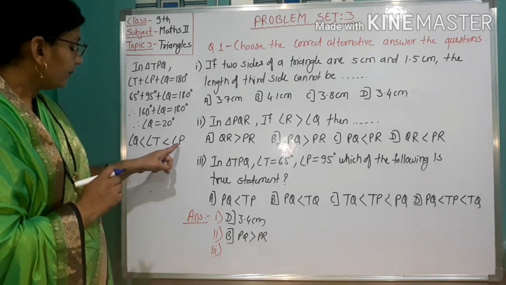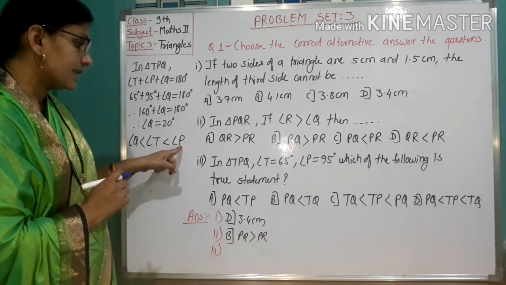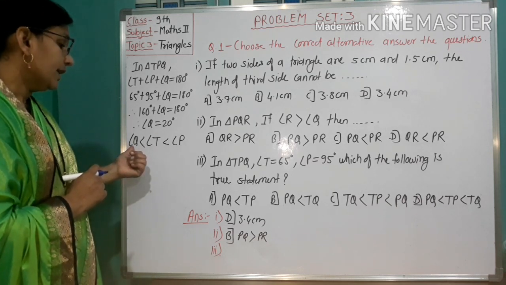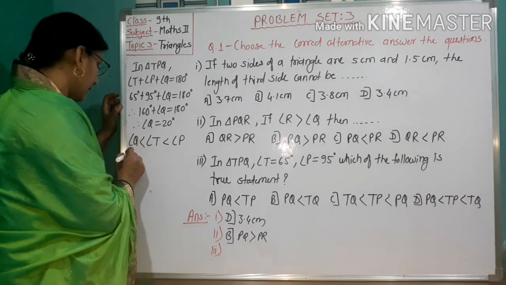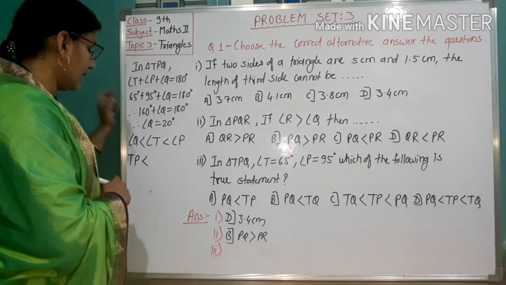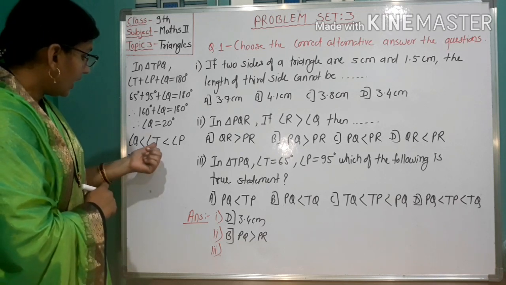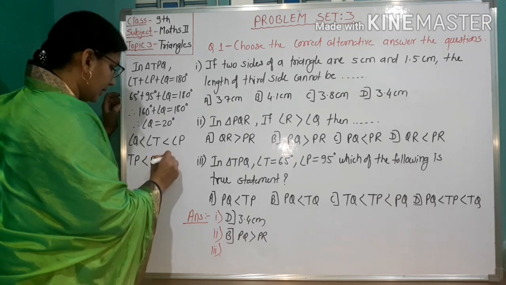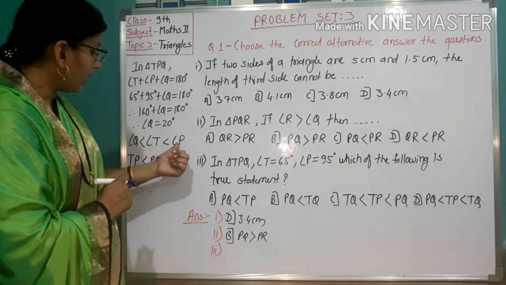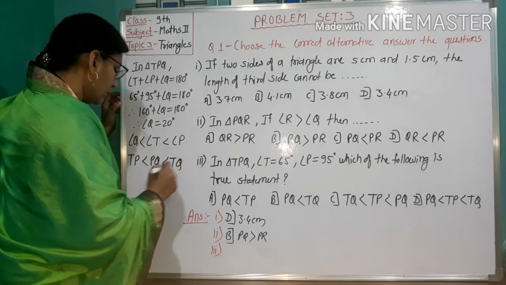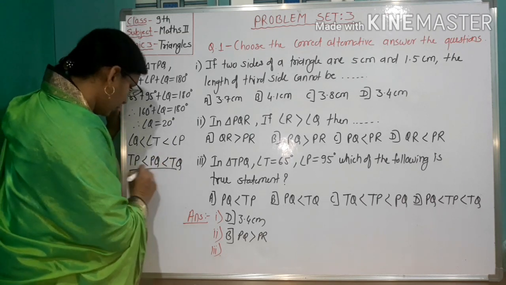So angle P is greatest, and its opposite side is greatest. Angle Q has its opposite side TP. This TP is less than the side opposite to angle T, which is PQ, less than the side opposite to angle P, which is TQ. So this statement is true.